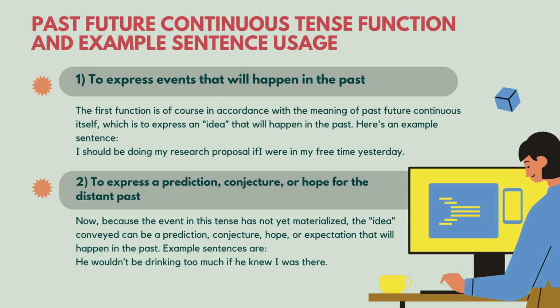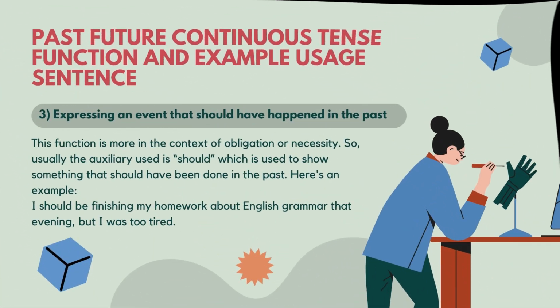Now, because the event in this tense has not yet materialized, the idea conveyed can be a prediction, conjecture, hope, or expectation that will happen in the past. An example sentence is: He wouldn't be drinking too much if he knew I was there. 3. Expressing an event that should have happened in the past. This function is more in the context of obligation or necessity. So, usually the auxiliary used is should, which is used to show something that should have been done in the past. Here's an example: I should be finishing my homework about English grammar that evening, but I was too tired.